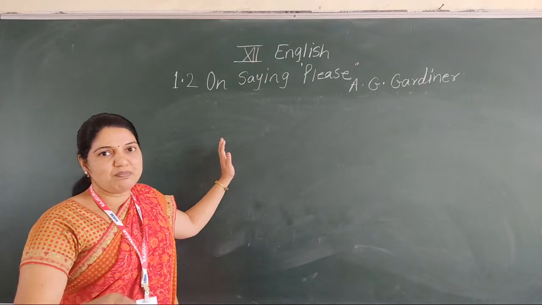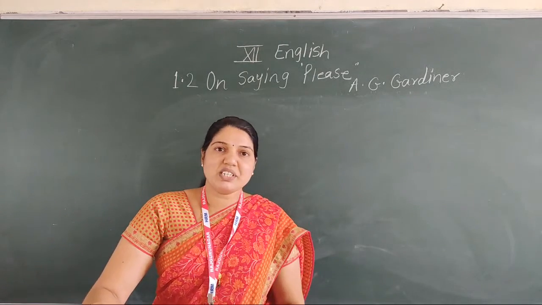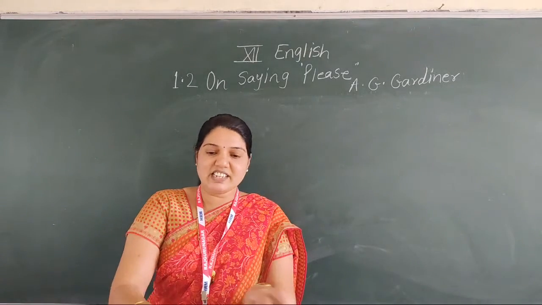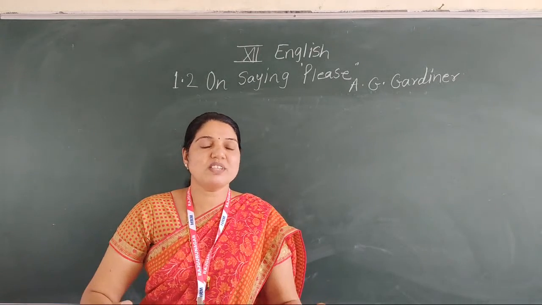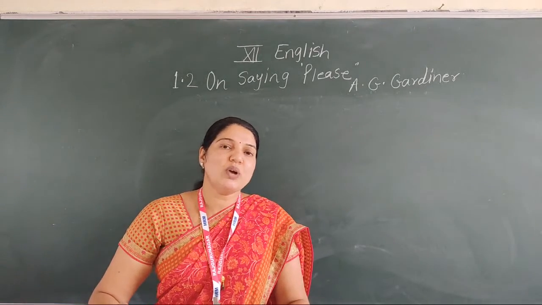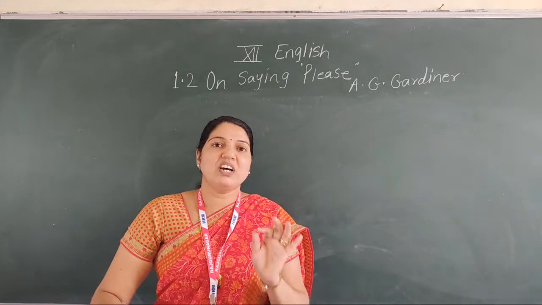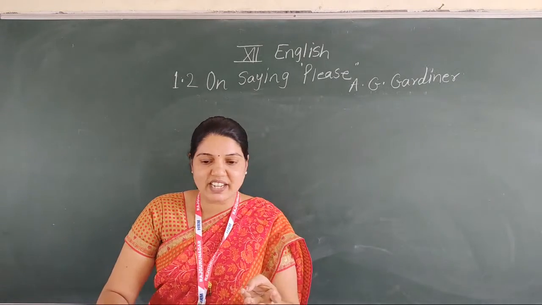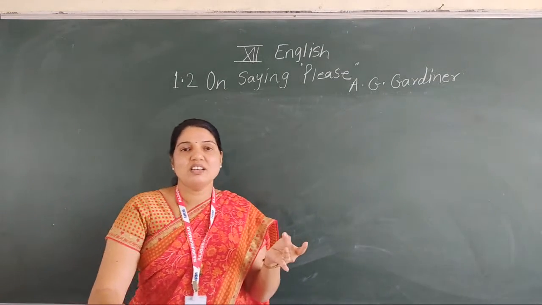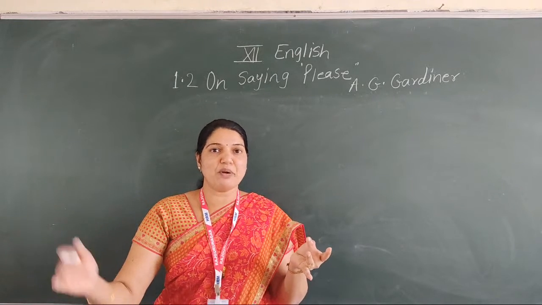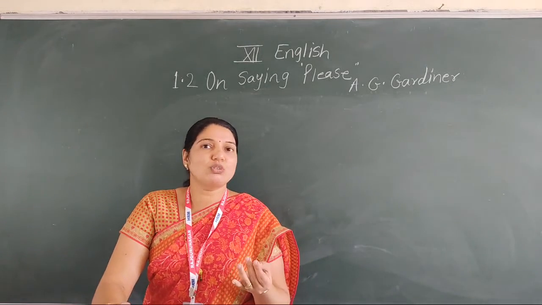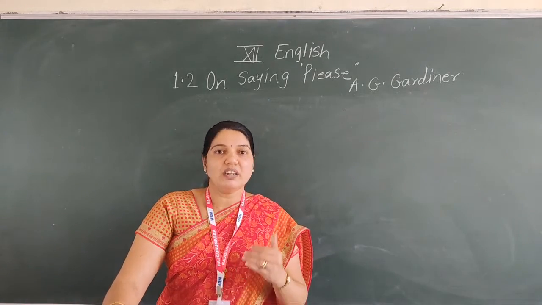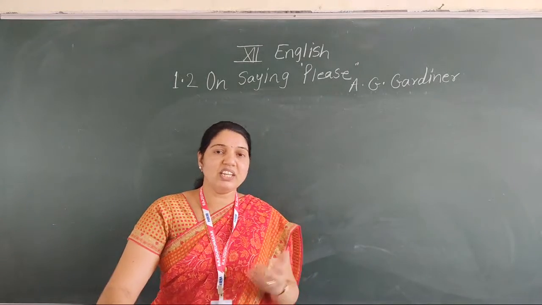The exam committee has already given the syllabus, and according to our subject, English, there are 4 poems and the grammar section. There are 5 grammar topics. The first one tense, second voice, third synthesis of sentence, means simple into compound into complex, fourth direct into indirect, and the last one degree. All these are the 5 topics given in the exam.